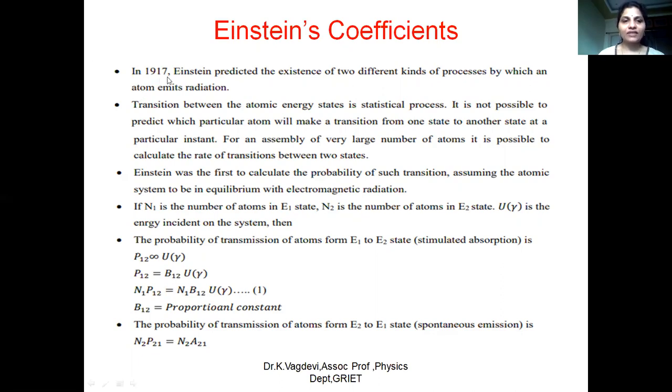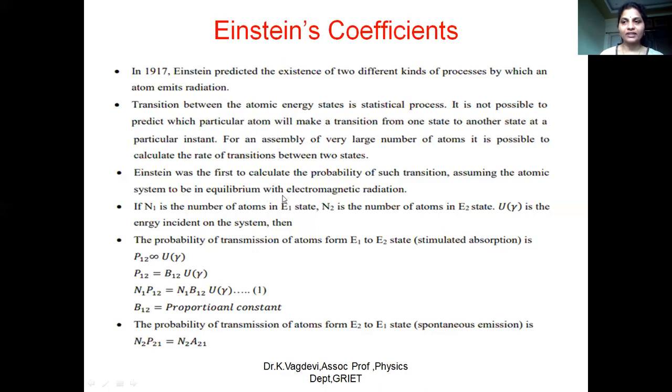In the year 1917, Einstein predicted the existence of two different kinds of process by which atoms emit radiation. Transition between the atomic energy states is a statistical process. It is not possible to predict which particular atom will make a transition from one state to another at a particular instant. But from an assembly of a very large number of atoms, it is possible to calculate the rate of transition between these two states. Einstein was the first to calculate the probability of such transition, assuming the atomic state to be in equilibrium with electromagnetic radiation.